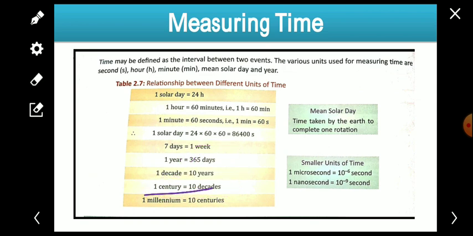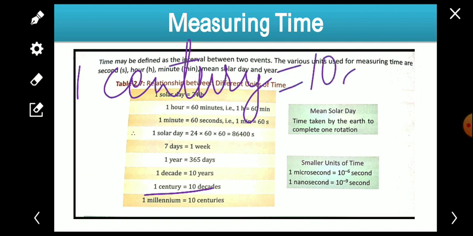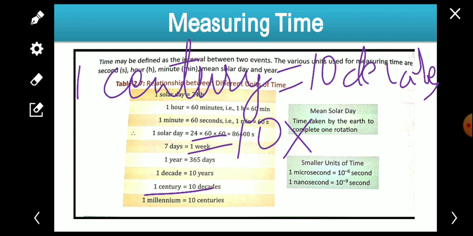Not understood? Let me write. 1 century is equal to 10 decades. Sorry, I'm writing on the screen, that's why the writing is bad. 10 decades, and 1 decade contains what? 10 years. So 10 decades, and 1 decade means 10 years.